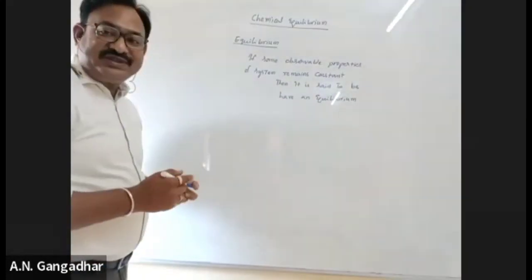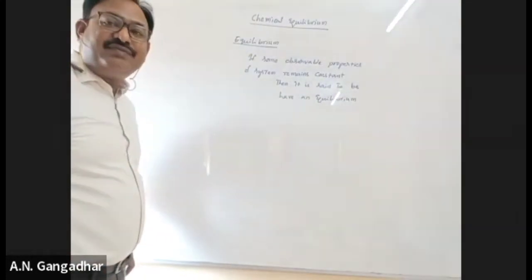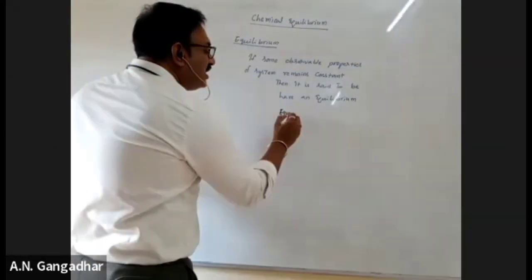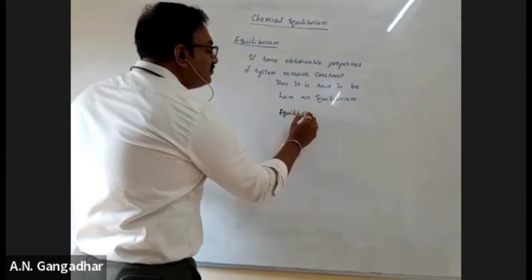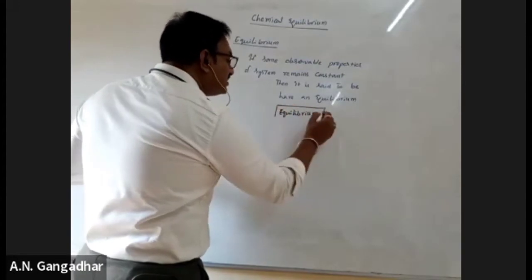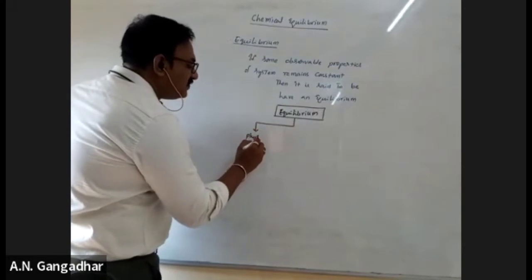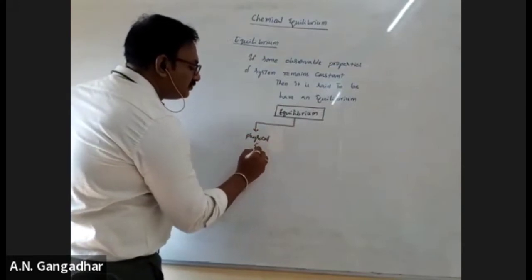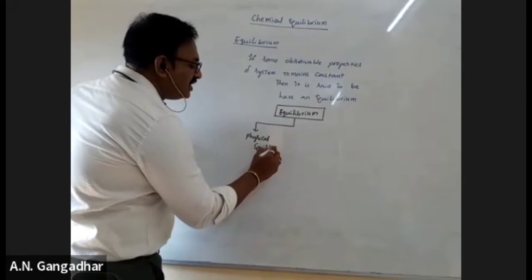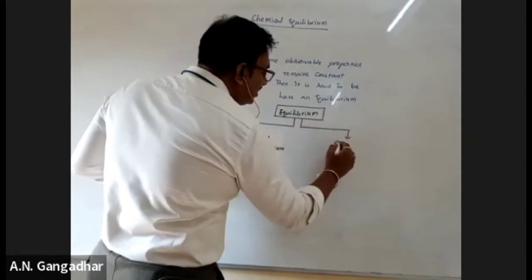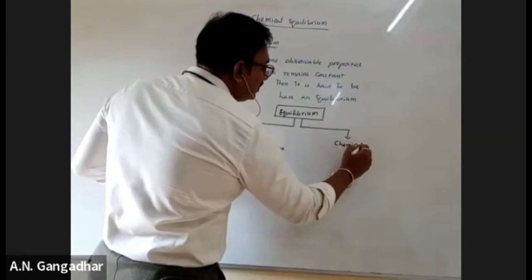Now, if you go through this equilibrium, it is of two types. Okay. So write like this: equilibrium. इसमें first physical equilibrium, and the second and important thing is chemical equilibrium.